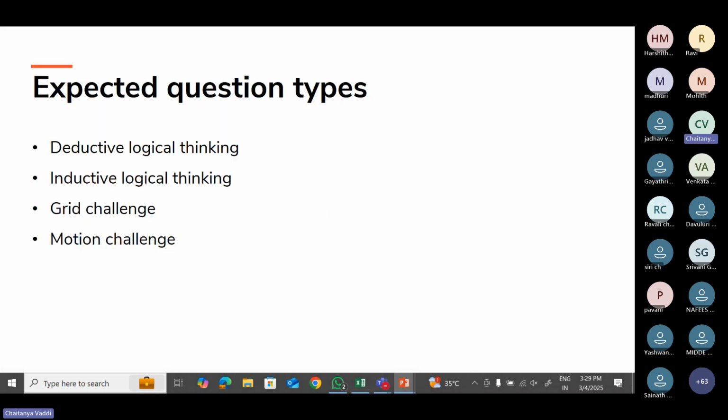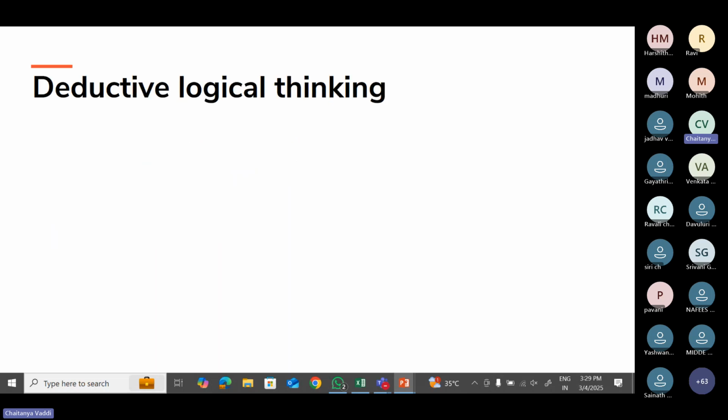Okay, so let's get into this game-based aptitude. I'll just give you some briefing about what deductive logical thinking and inductive logical thinking mean, what is meant by grid challenge, and what is meant by motion challenge. So let's go with the first, deductive logical thinking. I hope you all are aware of puzzles, right? Mostly they are focusing on Sudoku puzzles. Instead of using numbers in Sudoku, they will use symbols, four symbols or five symbols, in the logical thinking part.